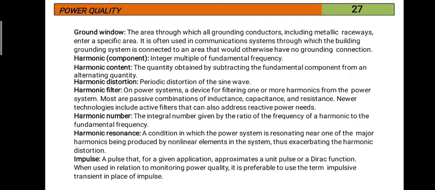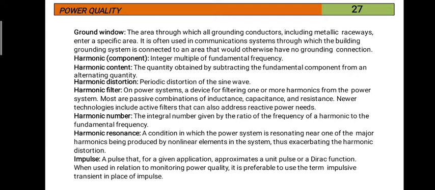For example, if we take the fundamental frequency, it is 50 Hz. What are the harmonics? Third harmonic, fifth harmonic, seventh harmonic, etc. These are the odd harmonics. If you take the third harmonic, what is the third harmonic frequency? 150 Hz. The voltage or current having a frequency of 150 Hz is known as the third harmonic component. Similarly, fifth harmonic, 250 Hz. The voltage or current component having 250 Hz frequency is called the fifth harmonic component.